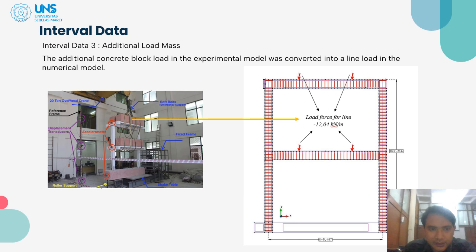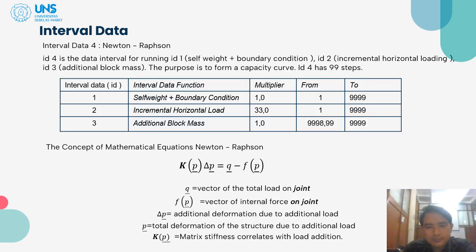Interval data 3, additional load mesh. The additional concrete block load in the experimental model we convert into a line load in the numerical model. As we can see on the experimental model, there is additional block load. We convert it to load force for line.